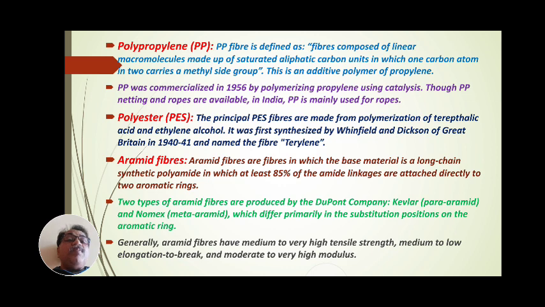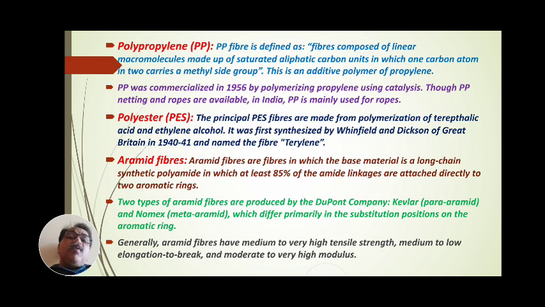Such polypropylene fiber is used mainly for the preparation of ropes.